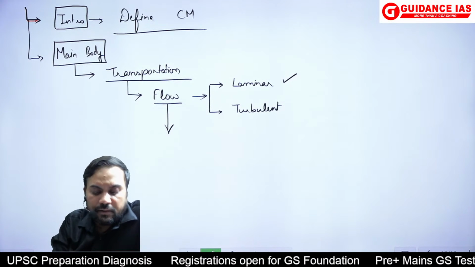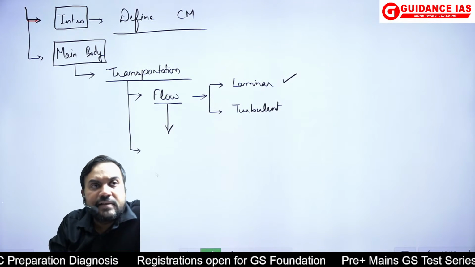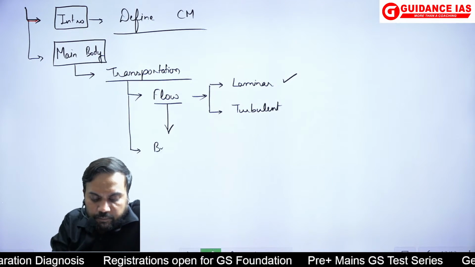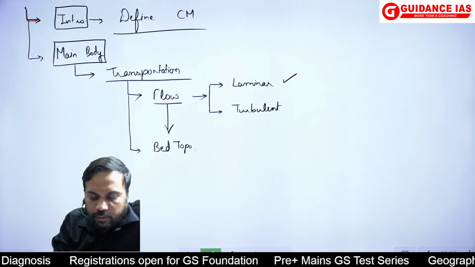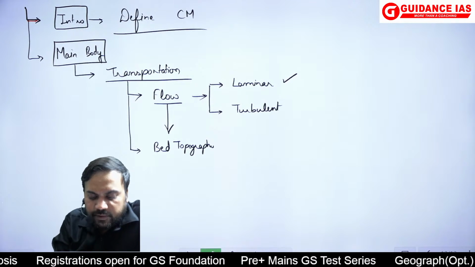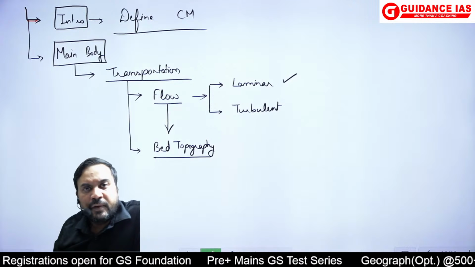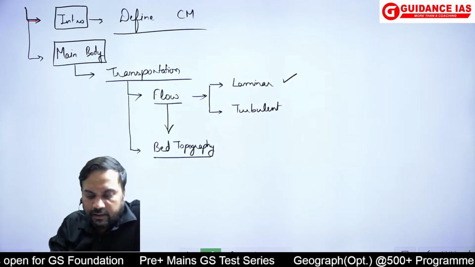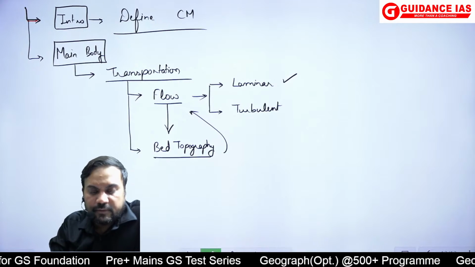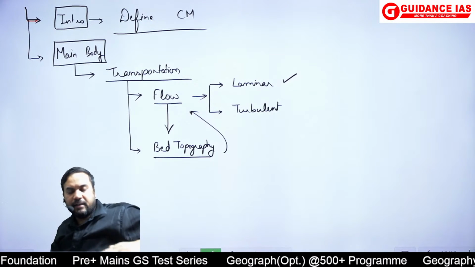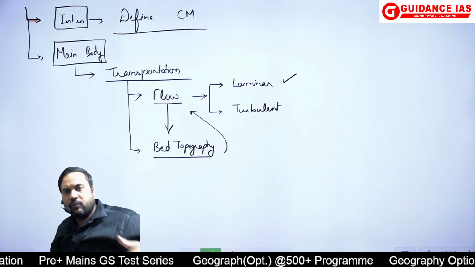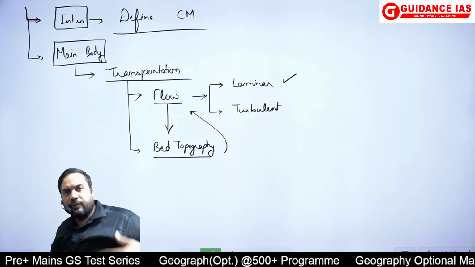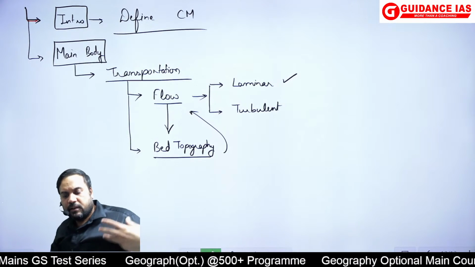This in turn, what we have studied in class, is determined by the bed topography. That is a very key factor which determines the flow patterns. We have seen that if the bed is shallow and rougher, the flow pattern would be essentially turbulent.